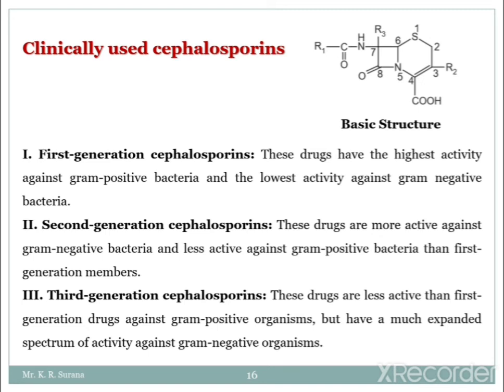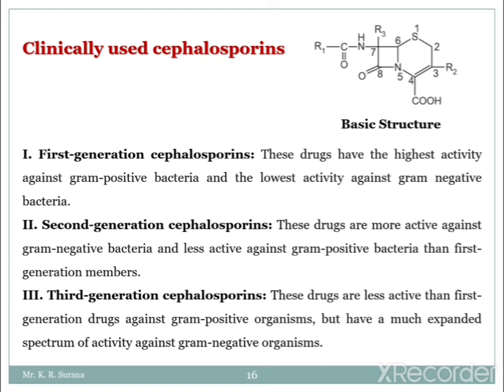The first generation cephalosporins have the highest activity against gram positive bacteria and the lowest activity against gram negative bacteria. Second generation drugs are more active against gram negative bacteria but less active against gram positive bacteria than the first generation.